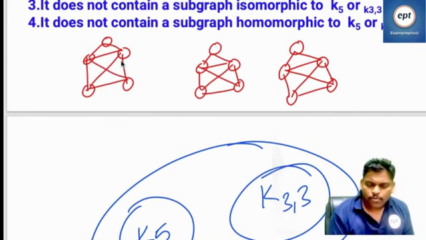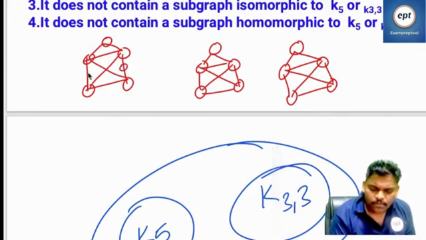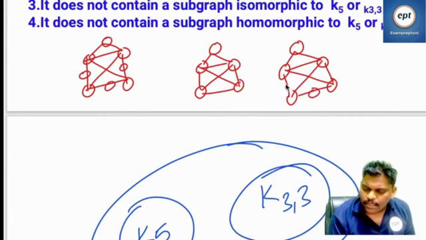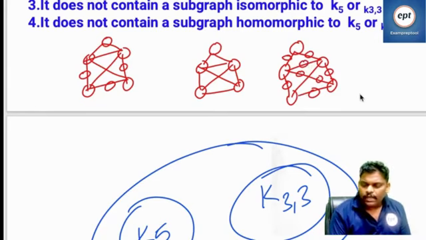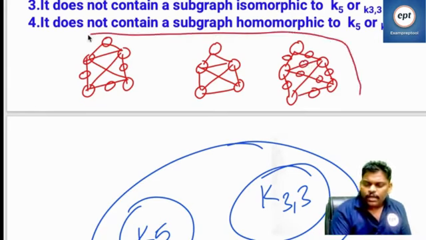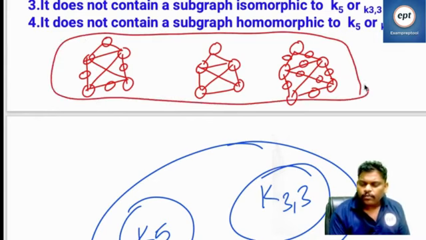Please give answer. In all these three diagrams, which one is isomorphic to K5?